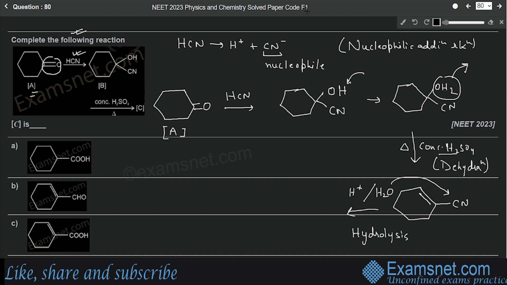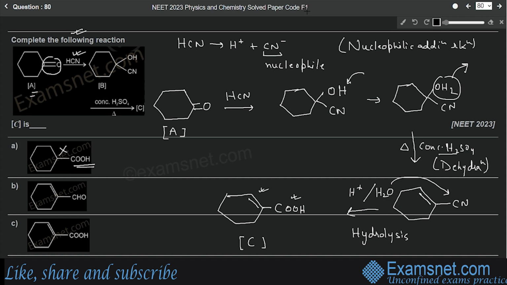So what will happen after hydrolysis? We'll get the final product. A double bond at this position, and this CN will get converted into COOH after hydrolysis. So this will be your final product C. That means the final product must have a double bond at this position and it must have a carboxyl group at this position. So let's check one by one. In the first option we have a carboxyl group but no double bond. So this is not correct.